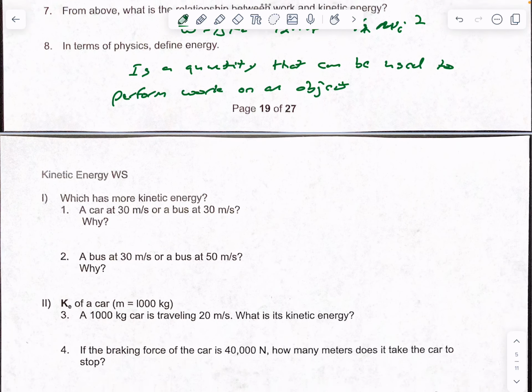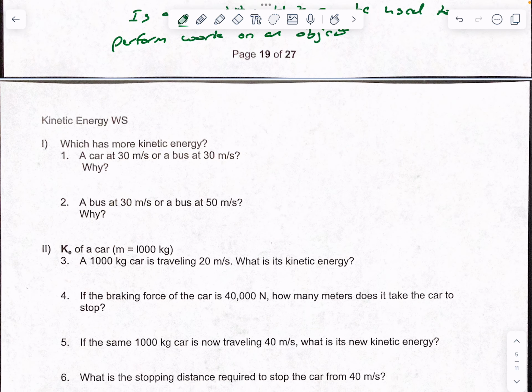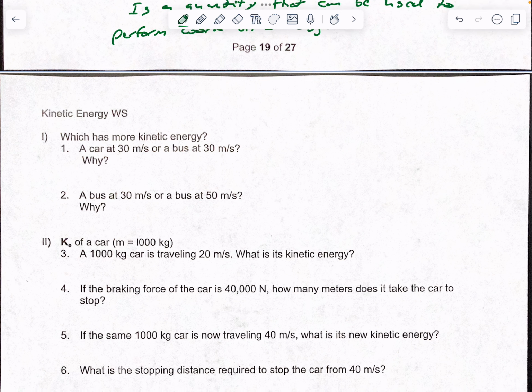So that's the definition of energy there. So let's try to solve some. Which has more kinetic energy, a car at 30 meters per second or a bus at 30 meters per second? So we know 1/2 mv squared is our equation for kinetic energy.